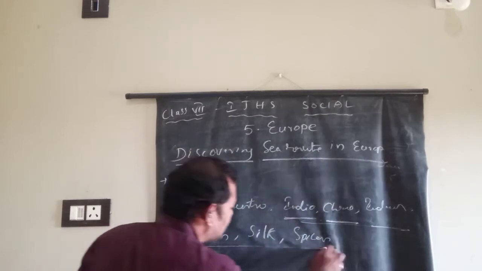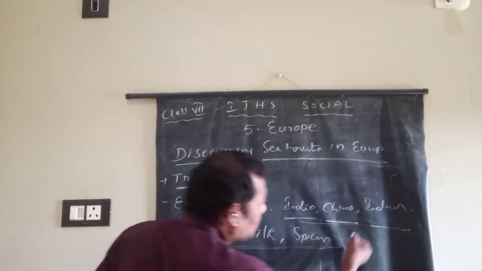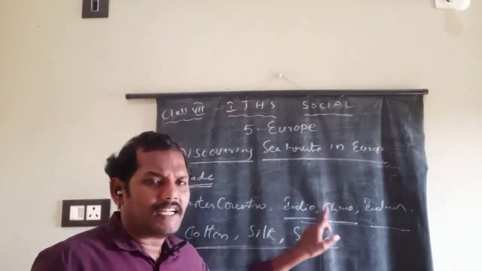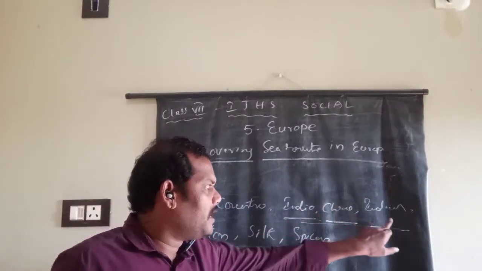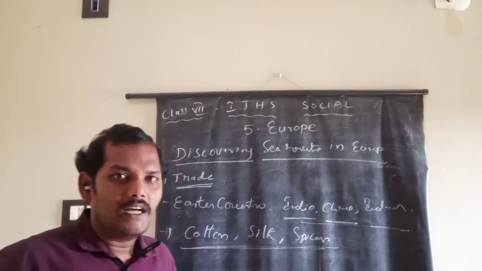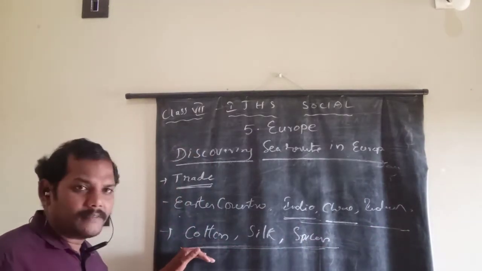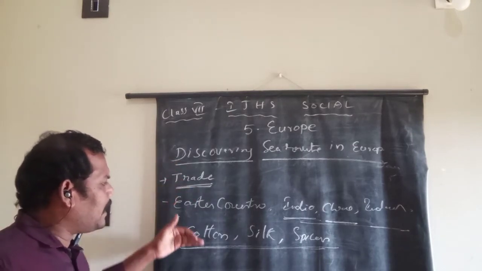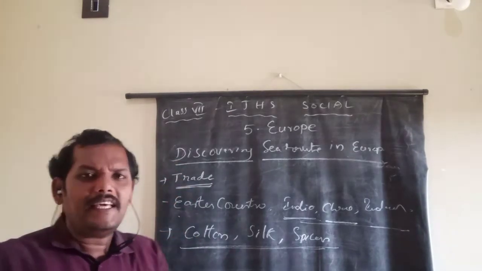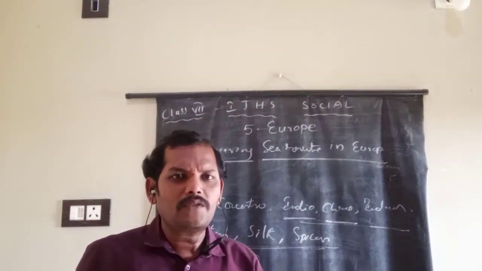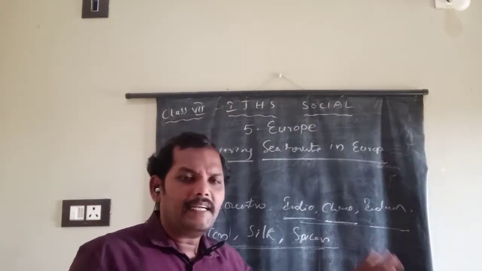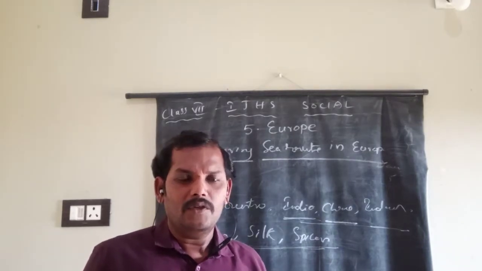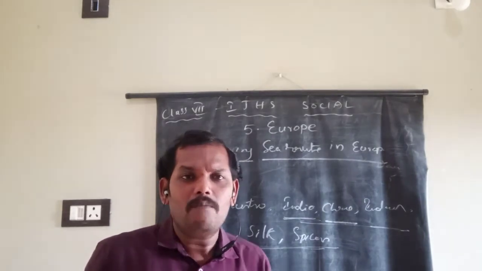These are mostly grown in eastern countries like India, China and Indonesia. That's why they are needed here. So the European people from the ancient time collected these particular goods from these countries and sold them in the European countries. This helps to get more profits.